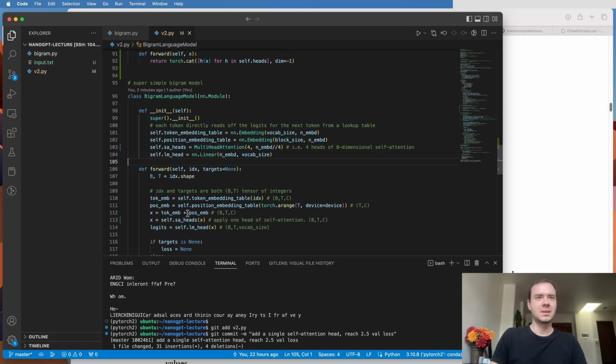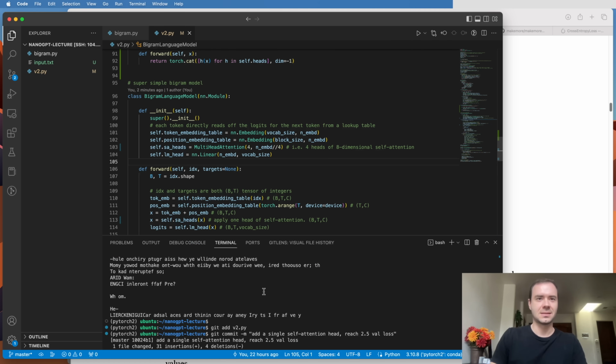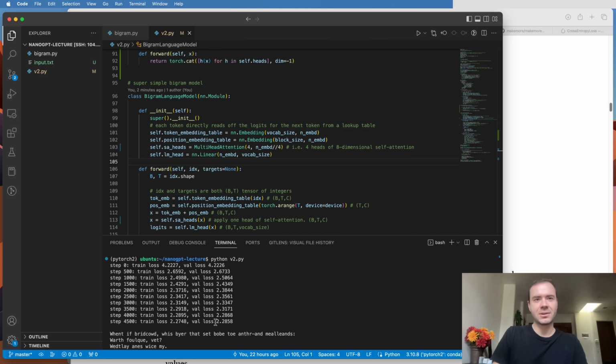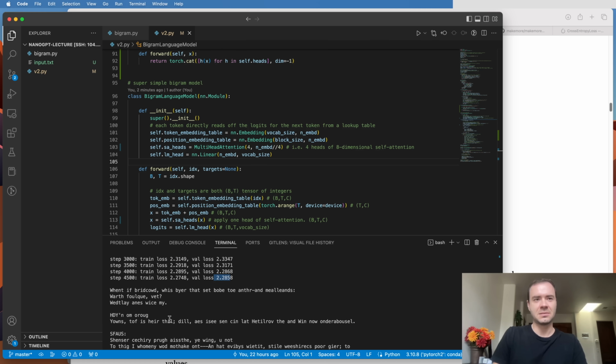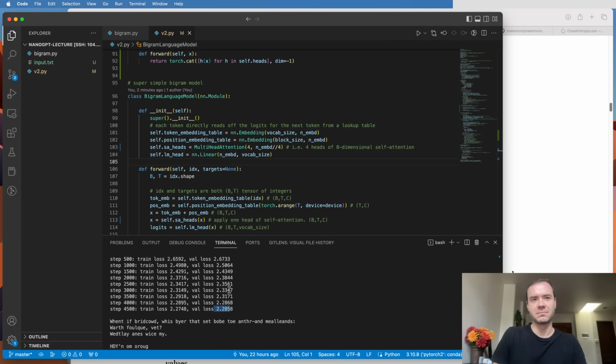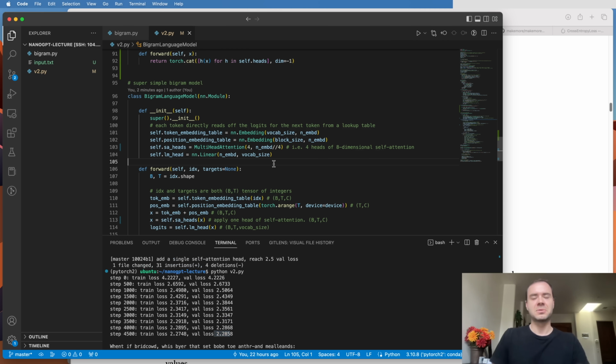And so then here, we just use SA heads, self-attention heads instead. Now, I actually ran it, and scrolling down, I ran the same thing, and we now get this down to 2.28 roughly. The generation is still not amazing, but clearly the validation loss is improving because we were at 2.4 just now.